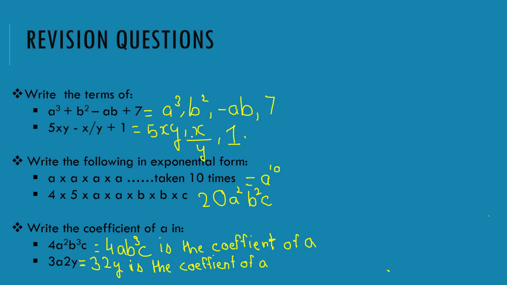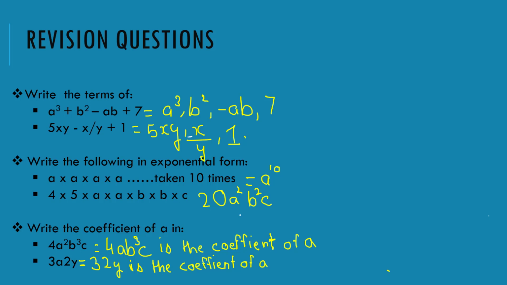Uh-oh. Okay. Write the following in exponential forms. So this is fine. This is fine. Perfect. So again a to the power 10, which is correct. Again here you have done a square, b square and c, because we had two a's. It is a square, then b square and c. So that's again correct. Write the coefficient of a in 4a square b cube c. So coefficient of a is 4ab cube c.